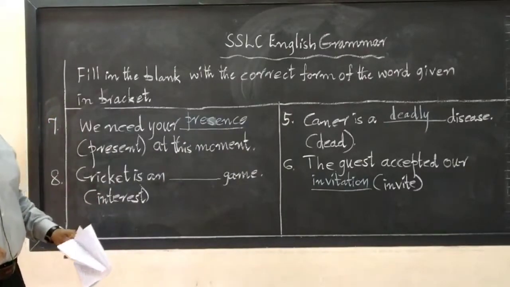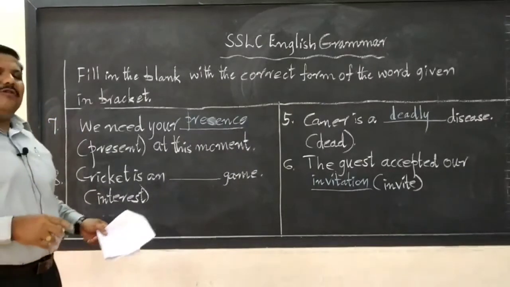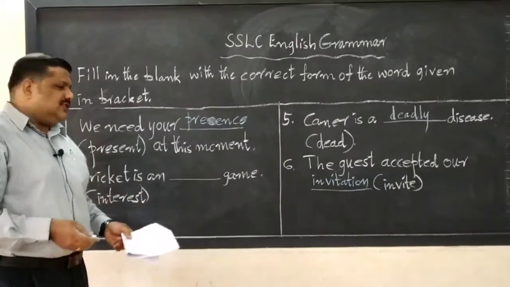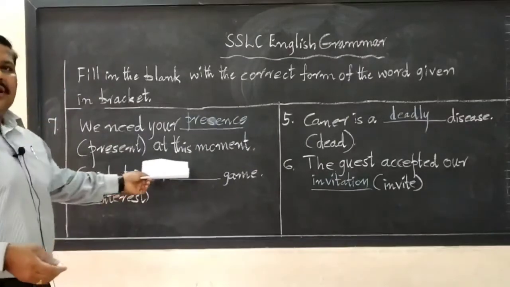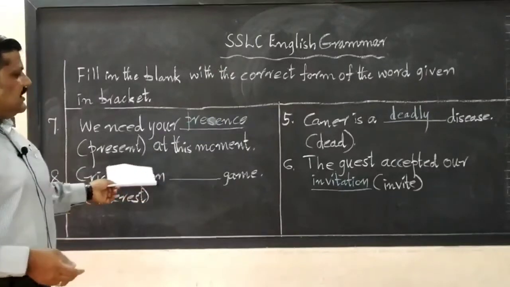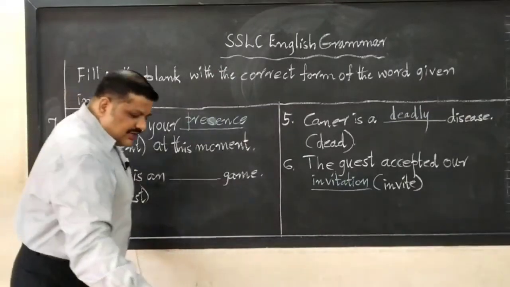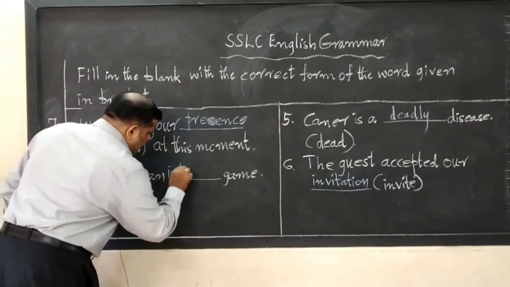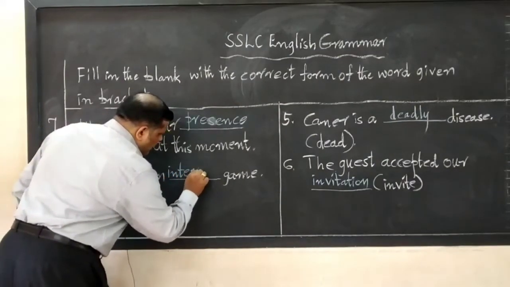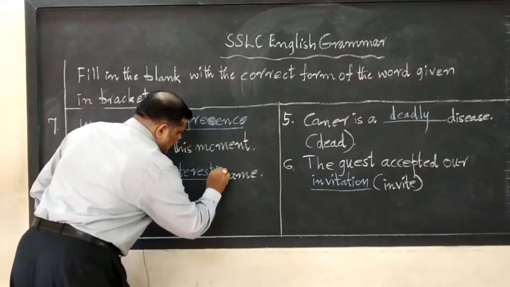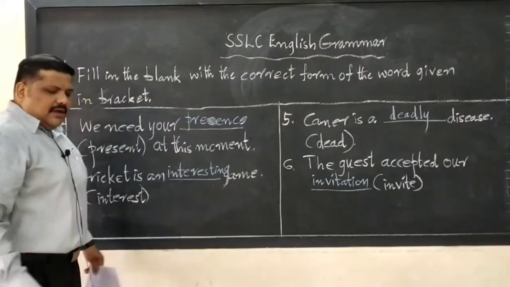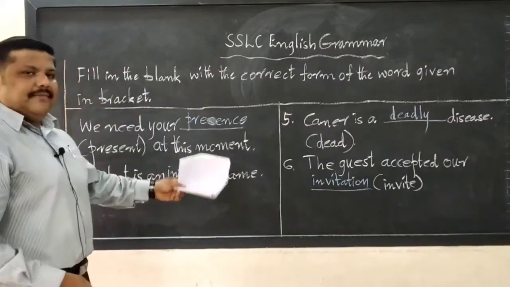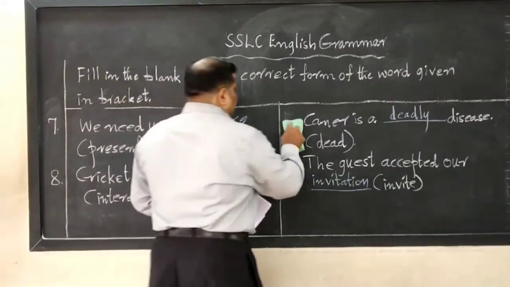An is given, so a vowel sound should come, it is obvious. So, interest, how to change its form? Cricket is an interesting game. INTERESTING. Interesting game. Next.